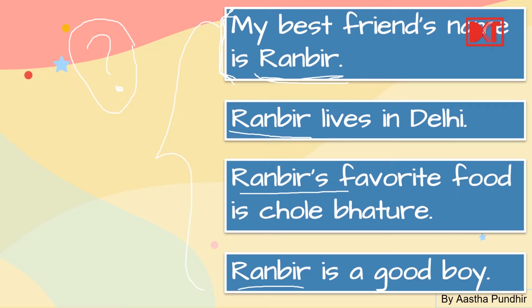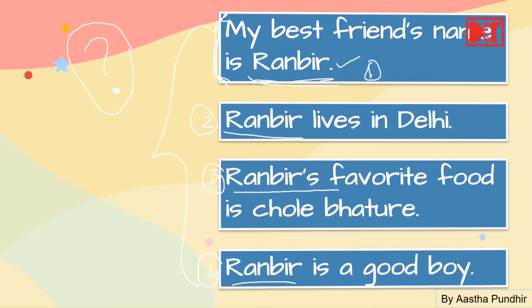Yes, the answer is Ranbir. I say my best friend's name is Ranbir for the first time. Then I say Ranbir lives in Delhi, second time. Then I say Ranbir's favorite food is chole bhature. Then I say Ranbir is a good boy. So you see, in four sentences, I am saying Ranbir 4 times. However, can this be written as, we'll see that on the next slide.